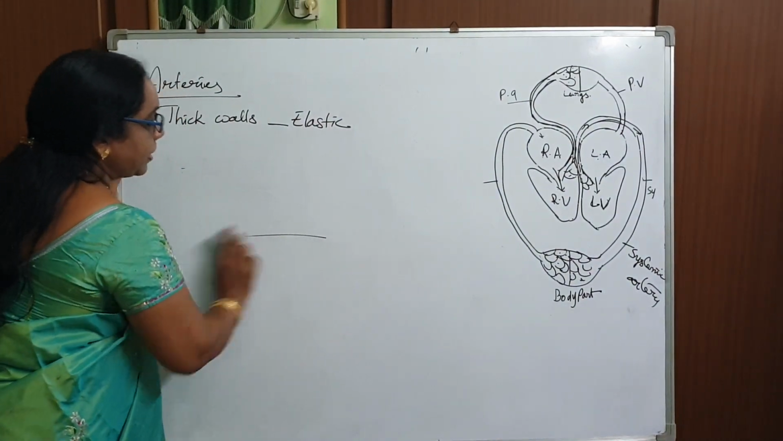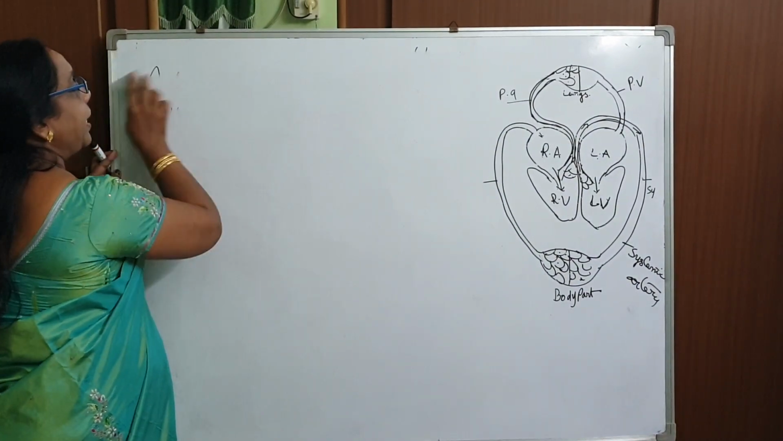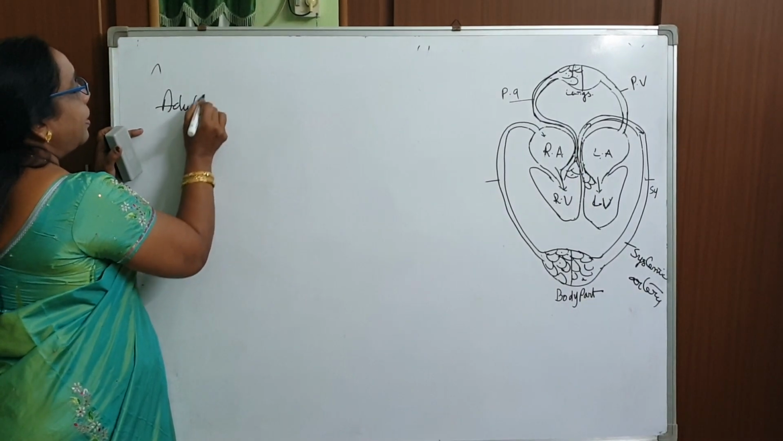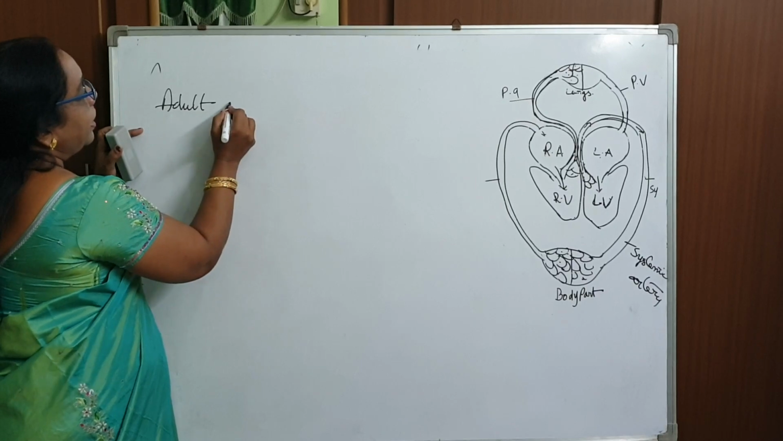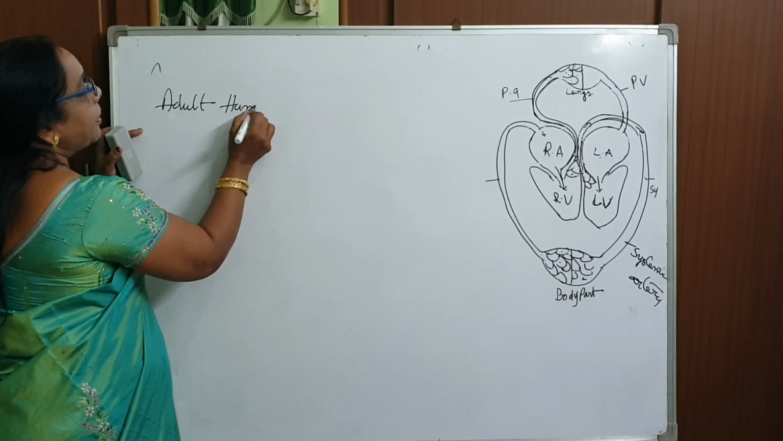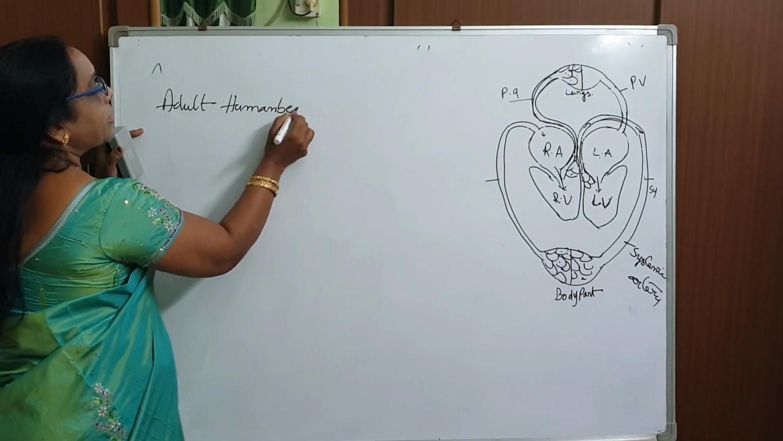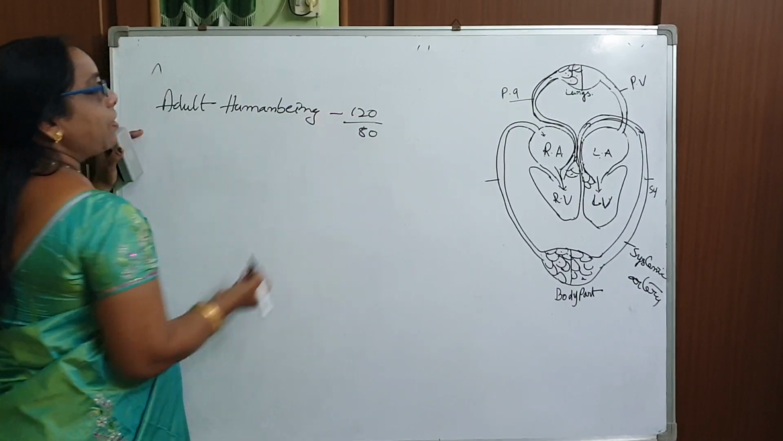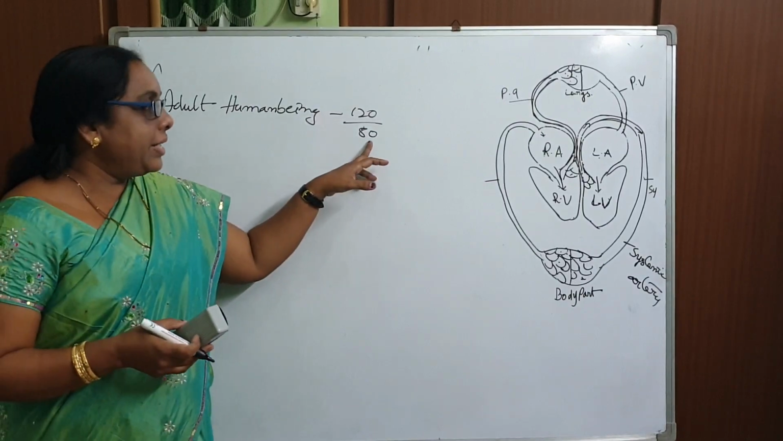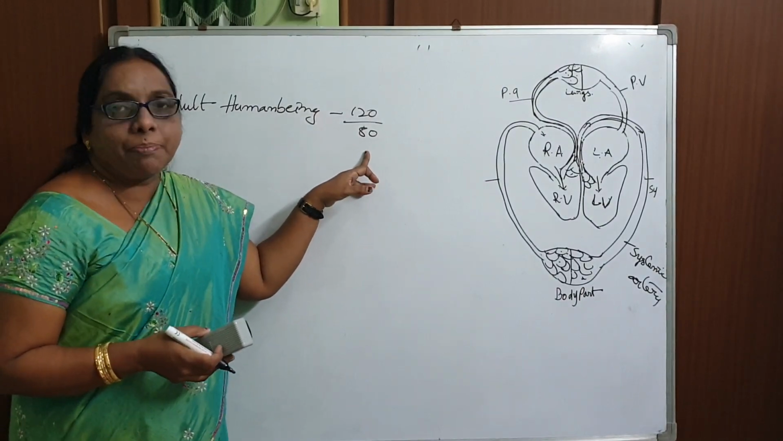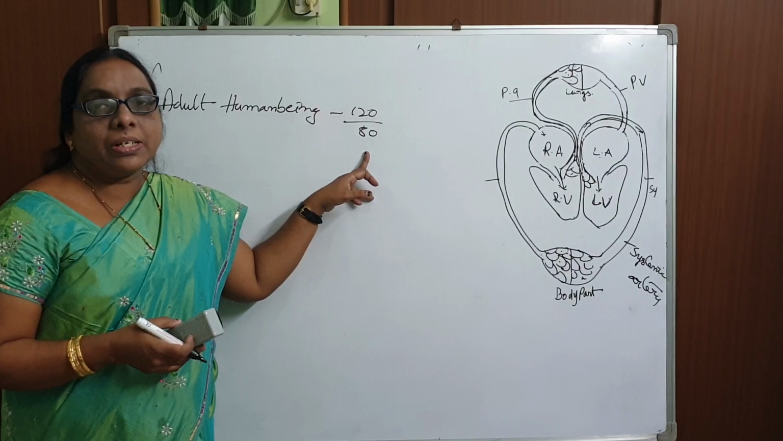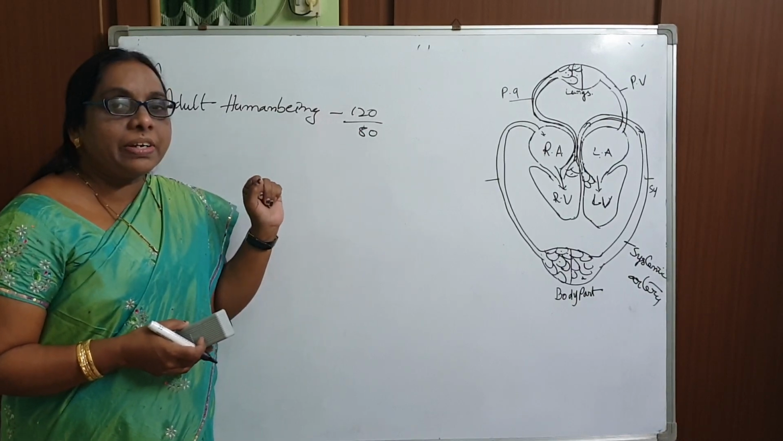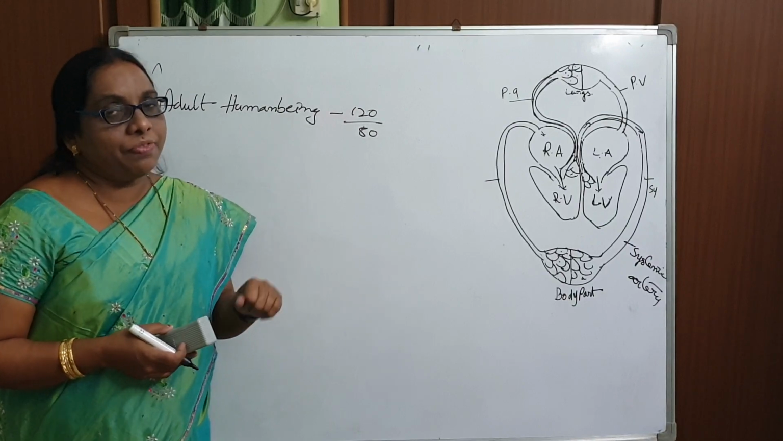Normal blood pressure should be 120/80. Okay, the normal blood pressure of adult human beings is 120/80. So 120 we call the systolic pressure and 80 we call the diastolic pressure. Systolic pressure is nothing but the contraction phase, and diastolic pressure is called the relaxation phase.